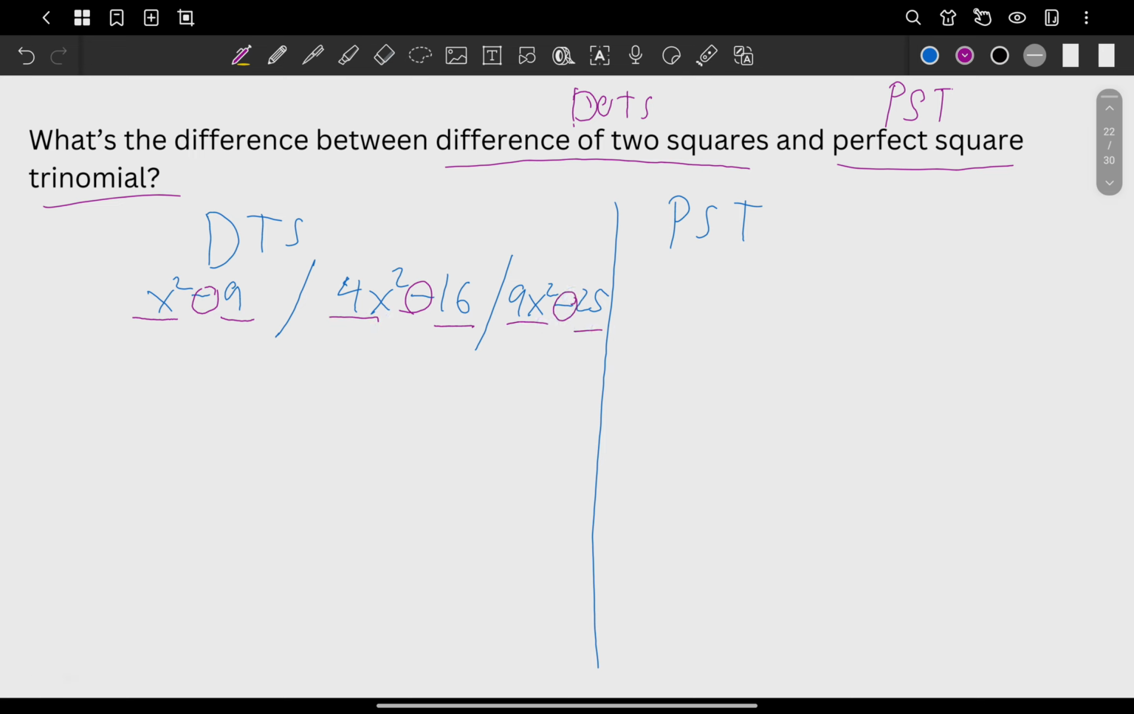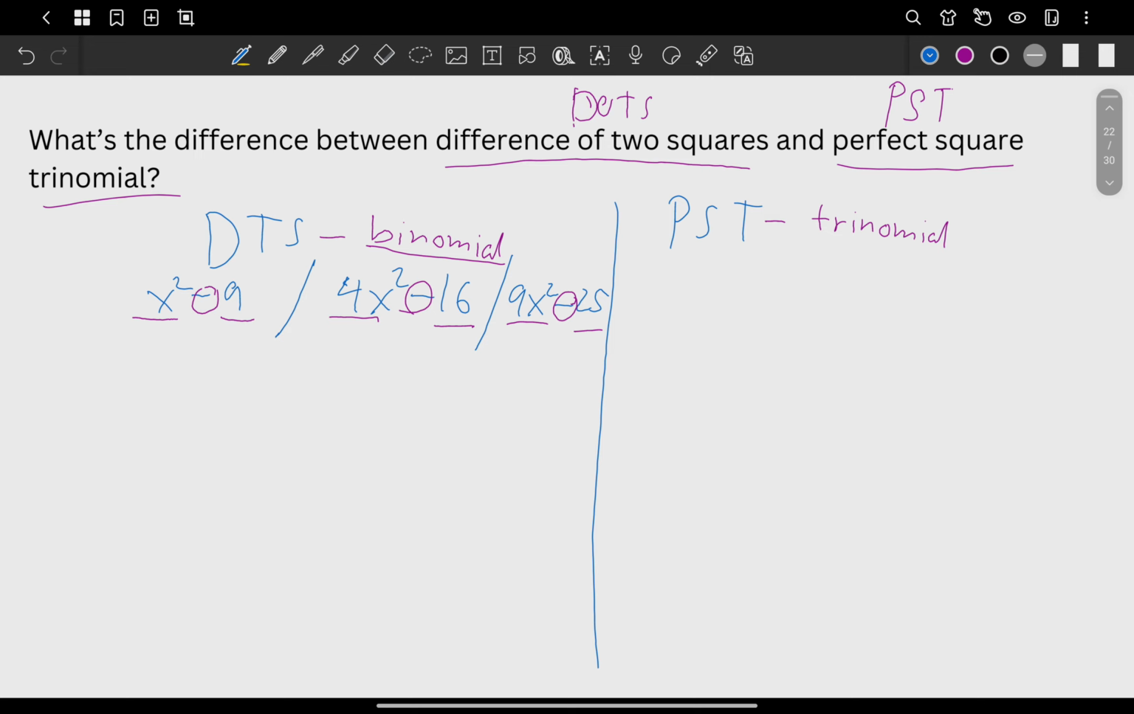So, in difference of two squares, you're doing subtraction of two perfect square values. Okay? And actually, DOTS is a binomial, right? Because there are like only two terms, right? However, perfect square trinomial, from the word itself, is a trinomial. And what are the examples?